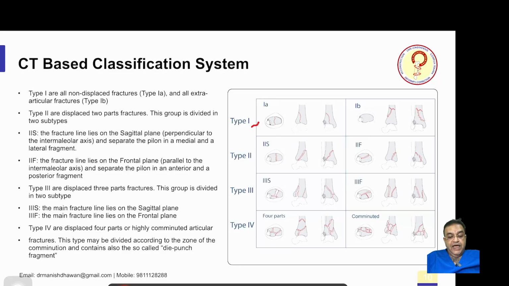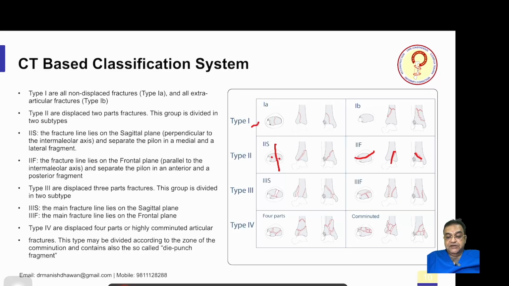Type 2S, the fracture line is in sagittal plane. So, it is a fracture line which goes into sagittal plane perpendicular to the intermalleolar axis and separates the pilon in a medial and lateral fragment. So, it makes pilon into 2 fragments, medial and lateral. Type 2F is a fracture line in frontal plane. You can see this line goes in a frontal plane parallel to the intermalleolar axis and separates the pilon in anterior and posterior fragments. So, you can see this is the anterior and posterior fragments.